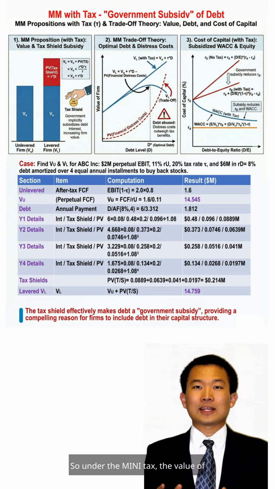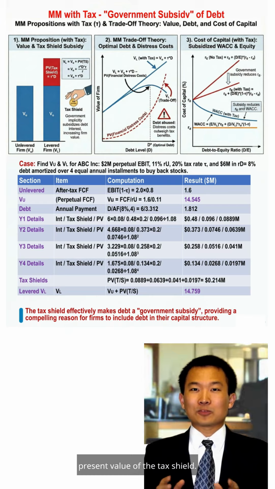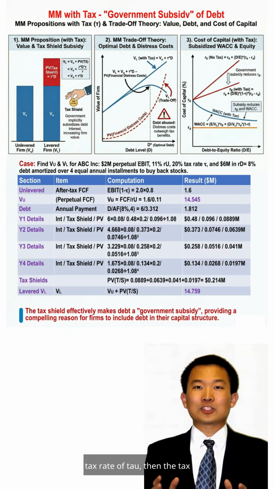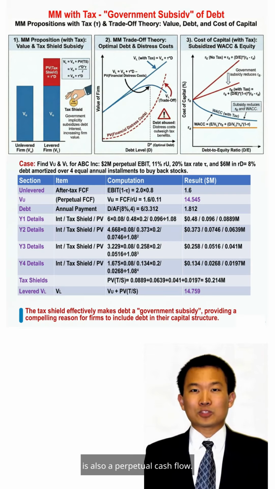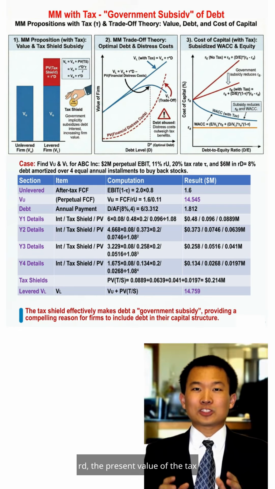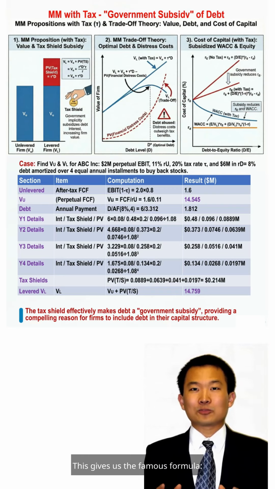So under the M&M with tax model, the value of a leveraged firm equals the value of an unleveraged firm plus the present value of the tax shield. If we assume perpetual debt and a tax rate of tau, then the tax shield from interest deductibility is also a perpetual cash flow. Discounting it at the cost of debt R_D, the present value of the tax shield equals tau times R_D times D divided by R_D, which simplifies to tau times D. This gives us the famous formula V_L equals V_U plus tau times D.